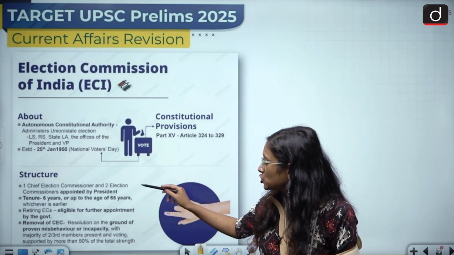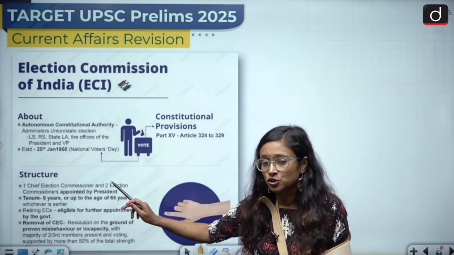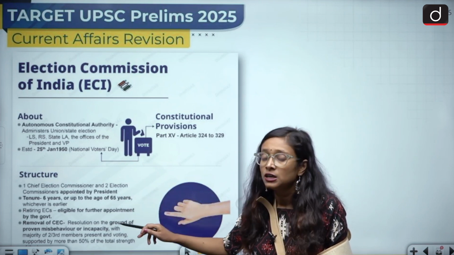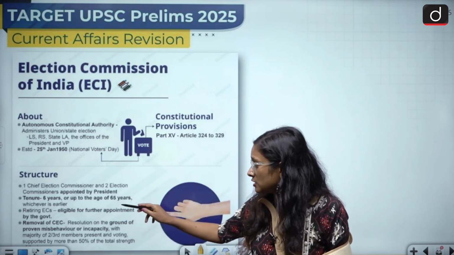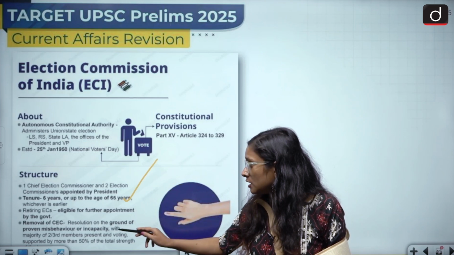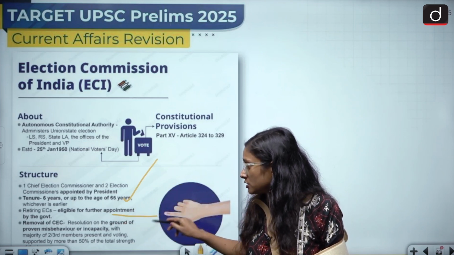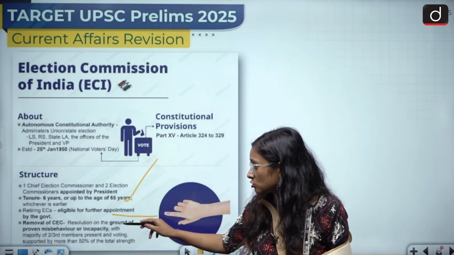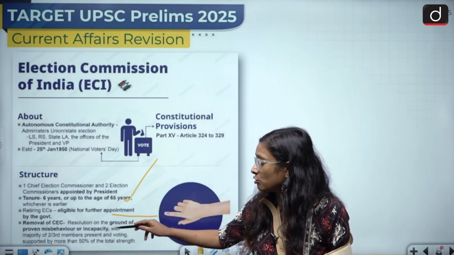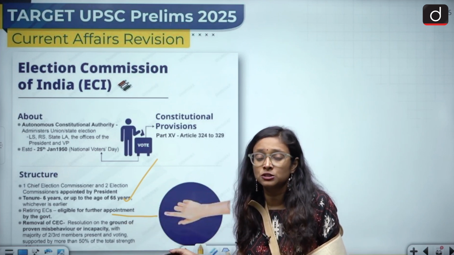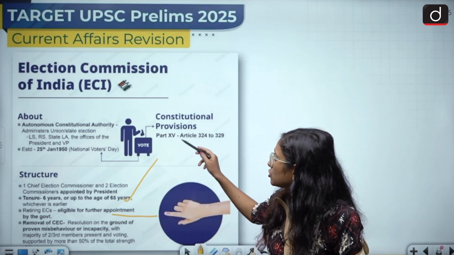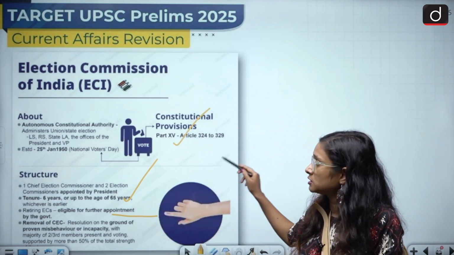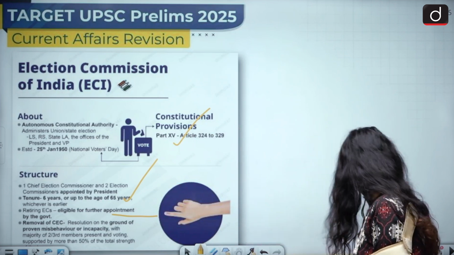What is the structure we have? There will be one chief election commissioner and two election commissioners appointed by the president. Tenure is 6 years or up to the age of 65, whichever is earlier. A retiring EC is eligible for further appointment by the government. Removal of the CEC is by resolution on the ground of proven misbehavior or incapacity, and you need to show a special majority. The constitutional provisions, Part 15, Articles 324 to 329, relate to the Election Commission of India.